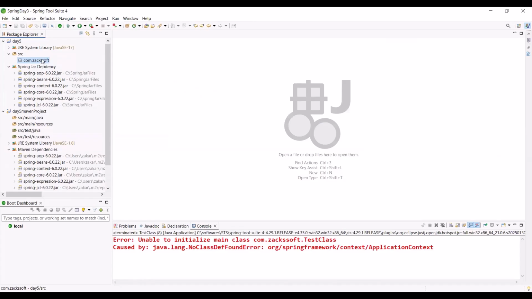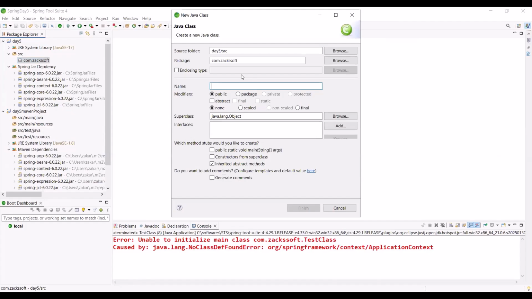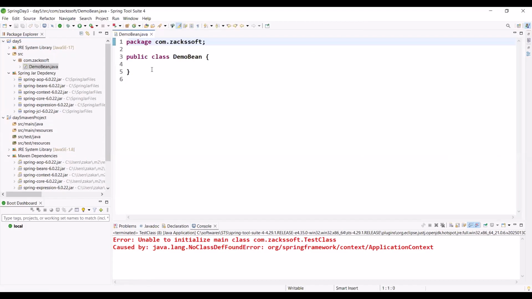New, any class. For example, can you please tell me any class? User, okay. Any name, for example, demo bin, okay. Same as in your previous class. Simply a class, simply one class, nothing more than this.